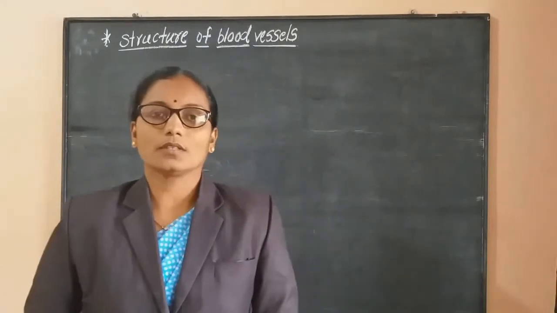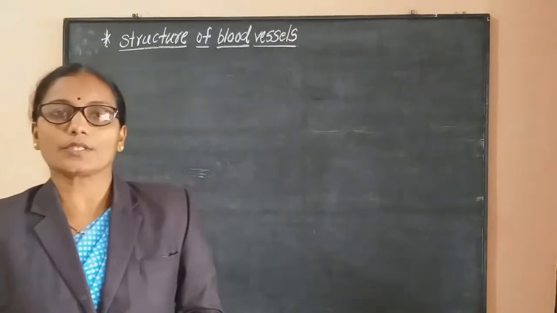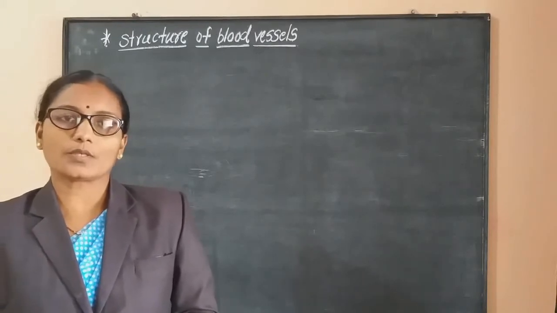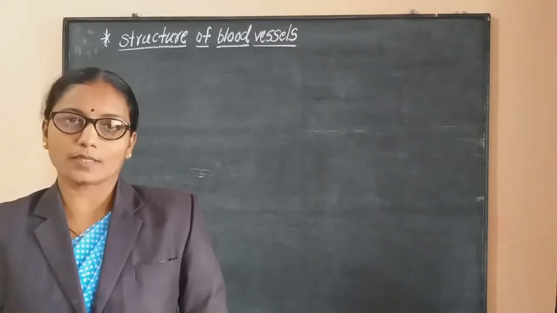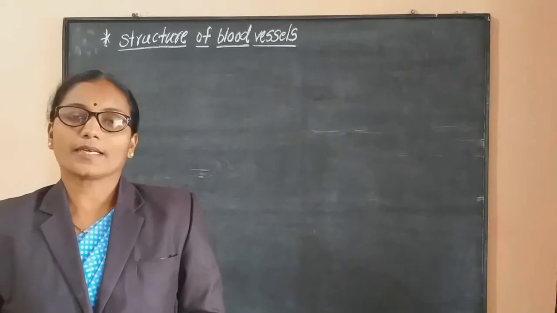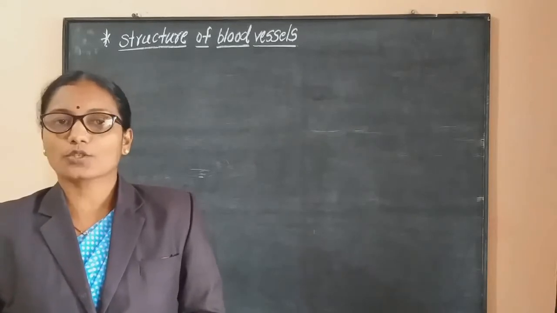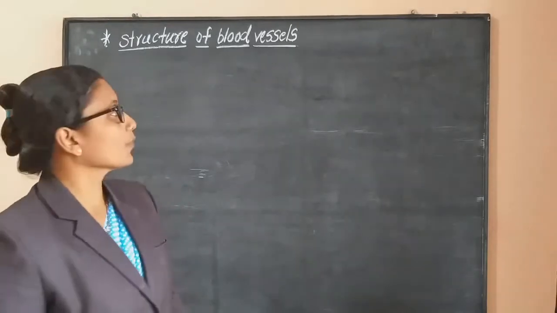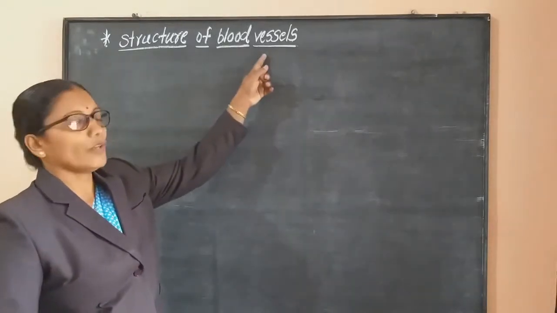Okay students, the last time under the chapter circulation we studied two factors: first, the blood cells, that is blood composition, and second, the structure of the heart. Now the third component of the circulatory system is called blood vessels.